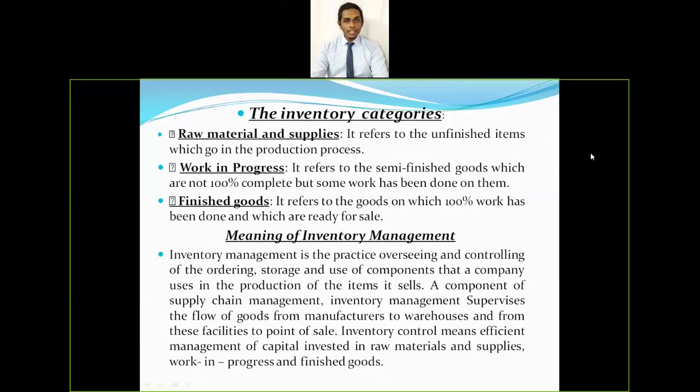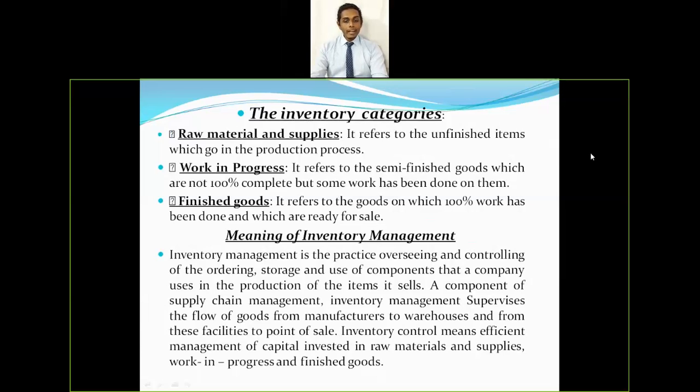And third one is finished goods. It refers to the goods on which 100% work has been done and which are ready for sale. So when the production is complete and the good is ready for sale, it is called finished goods inventory. Okay, so these are the three kinds of inventory: raw materials and supplies, work in progress, and finished goods.